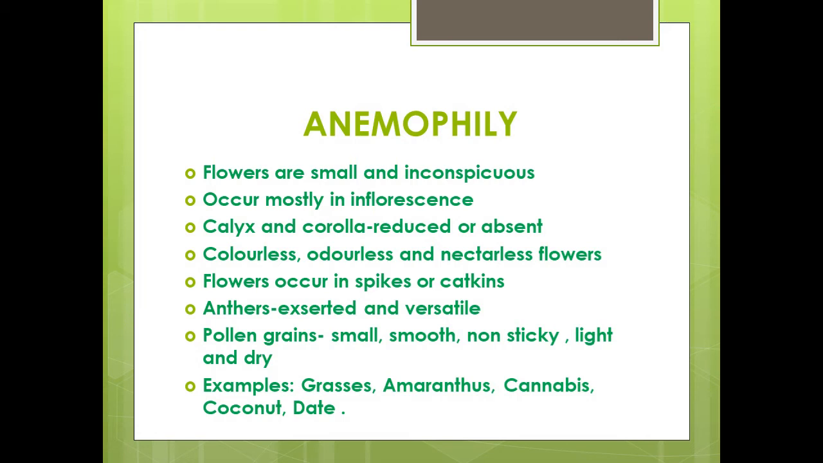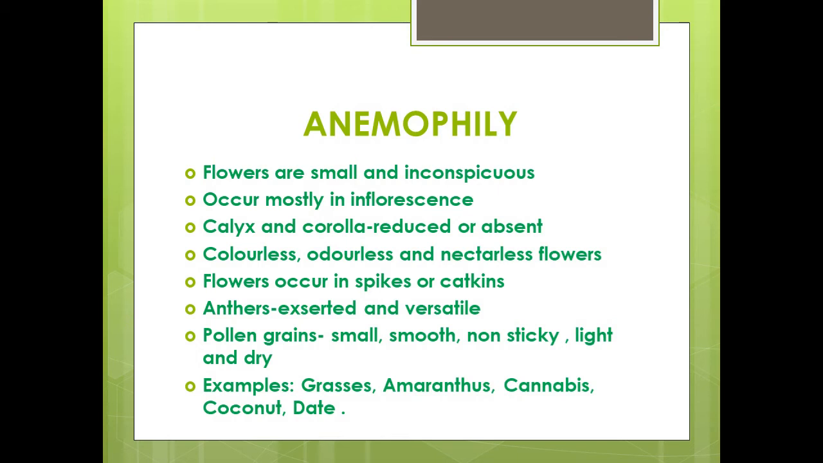Wind is the pollinating agent, and what are the characters? Flowers are small and inconspicuous. Often they are packed in inflorescence. Their non-essential floral parts are absent or reduced. That is, the non-essential whorls would be calyx and corolla, which might be absent or totally reduced. Flowers are usually colorless, nectarless, and odorless.